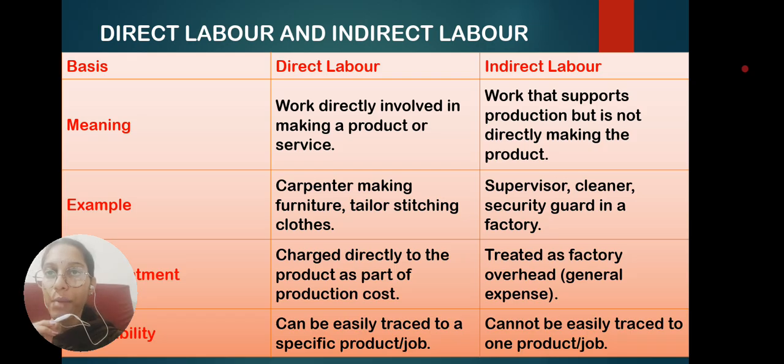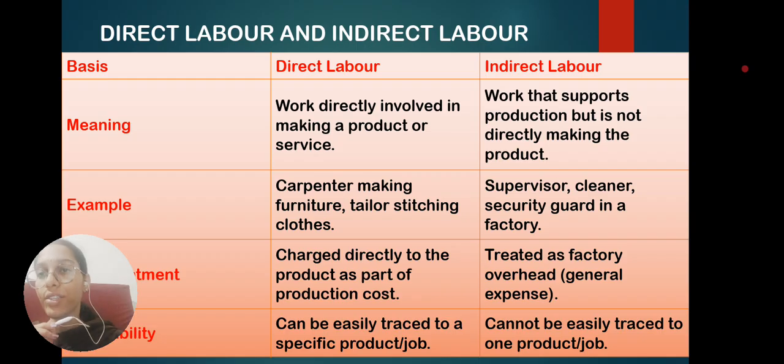Here an example is a carpenter and a security guard. A carpenter is a person who makes furniture from wood, who cuts the wood, carves it into a beautiful design and varnishes it. Whereas a security guard is a person who safeguards that finished product in the godown until it is sold. So that is the difference between direct labor and indirect labor. Here the security guard is not going to produce the product. He is indirectly supporting the production process through some other work.